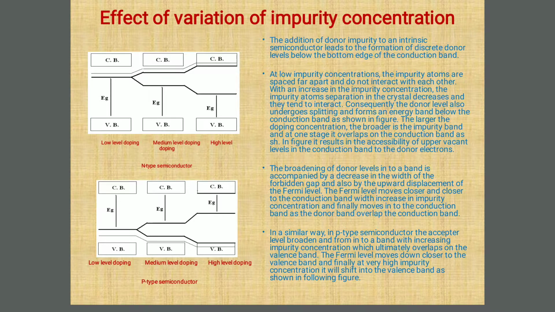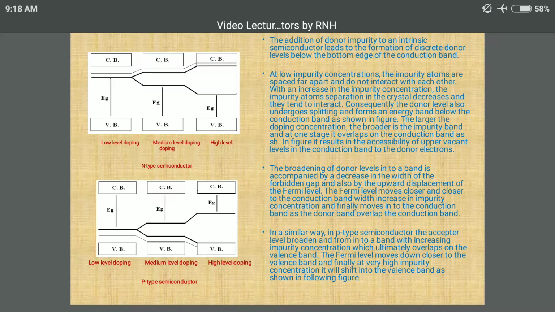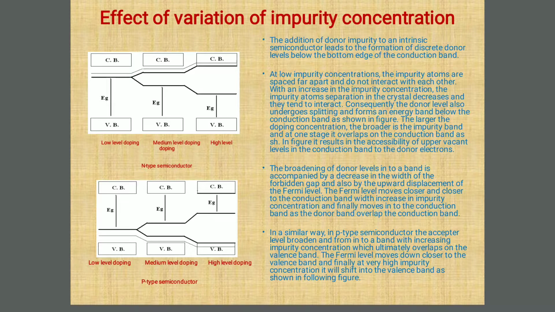The larger the doping concentration, the broader is the impurity band. It means if we continue increasing the doping concentration, the impurity band width increases. At one stage it overlaps the conduction band, as shown in the figure. It goes closer and closer to the conduction band and overlaps it. In the figure we have observed this results in accessibility of upper vacant levels in the conduction band. The donor electrons, or a large number of electrons, we are getting.